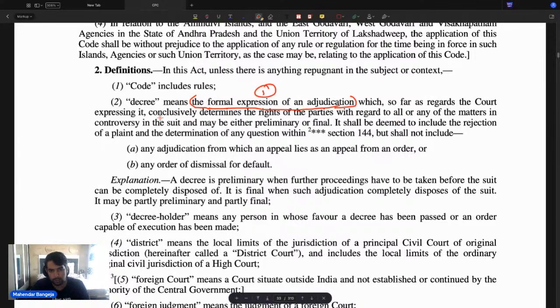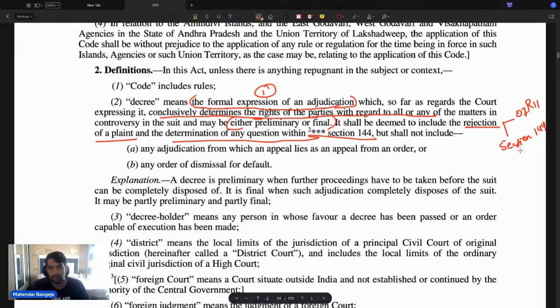And it conclusively determines the rights of the parties with regards to all or any matters in controversies. Now, decree can be preliminary and it can be final also. And one thing that you have to understand that decree includes rejection of plaint and determination of a question within 144. So, decree includes Order 7, Rule 11, and along with Order 7, Rule 11, decree also includes Section 144, that is restitution.